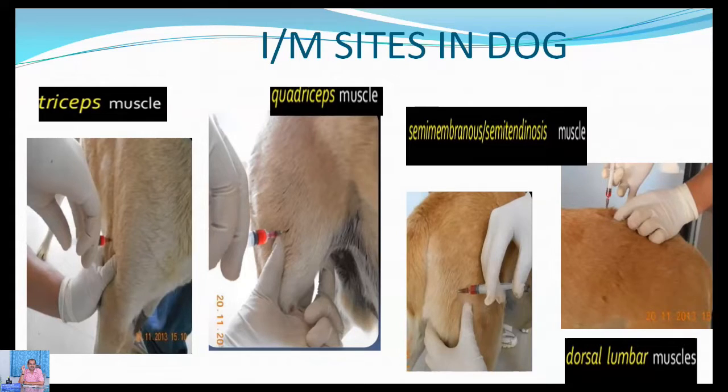This route is somewhat less common, whereas the semi-tendinous muscle is very, very common in case of dogs, followed by the quadriceps muscle, followed by the triceps muscles, and lastly by the dorsal lumbar muscles. So you should remember this particular order.